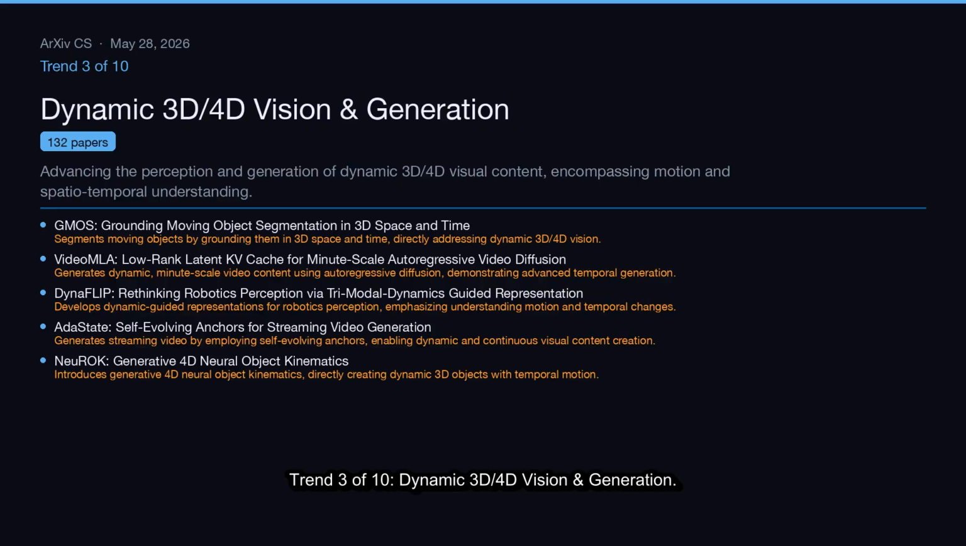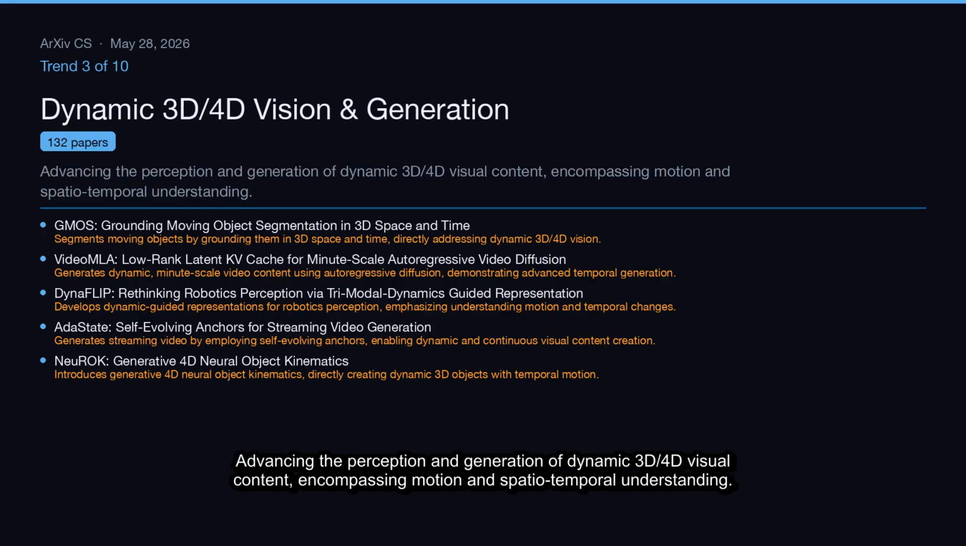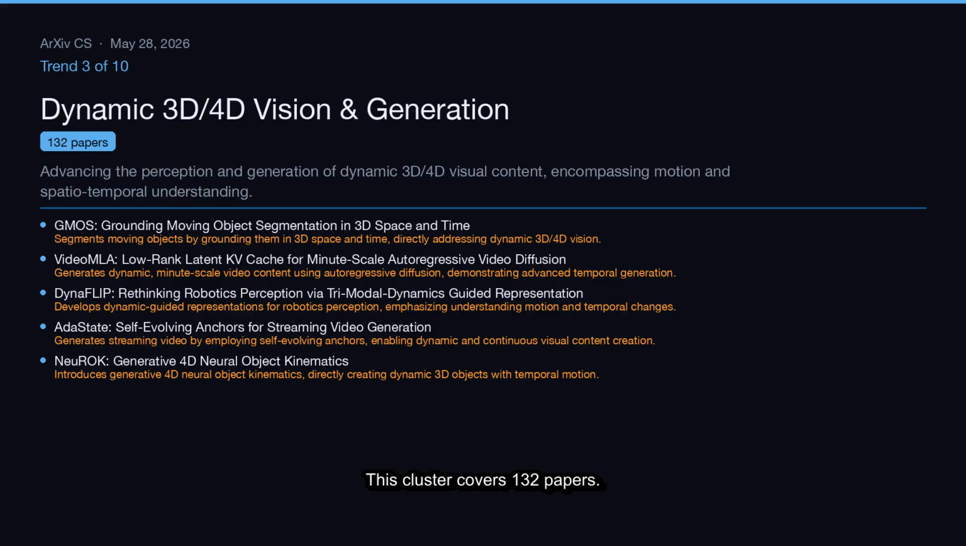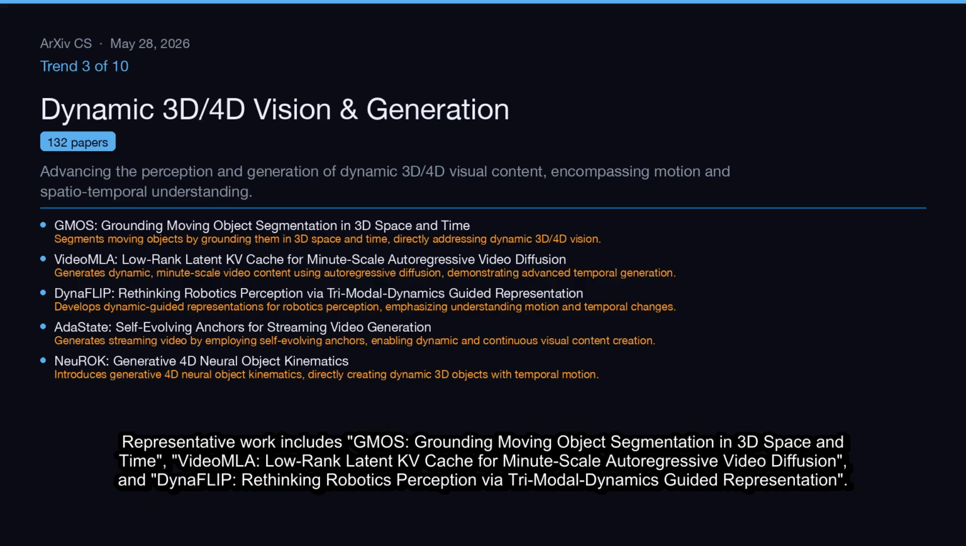Trend 3 of 10, Dynamic 3D/4D vision and generation. Advancing the perception and generation of dynamic 3D/4D visual content, encompassing motion and spatiotemporal understanding. This cluster covers 132 papers. Representative work includes GMOS, grounding moving object segmentation in 3D space and time, VideoMLA, low-rank latent KV cache for minute-scale autoregressive video diffusion, and DynaFLIP, rethinking robotics perception via trimodal dynamics guided representation.